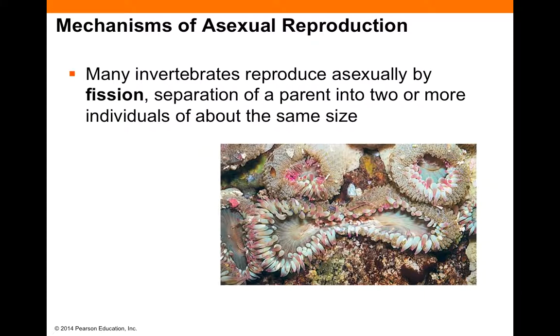Another common method for invertebrates is fission. The definition of fission is the splitting or breaking up into parts. You learn the term when learning about how prokaryotes divide, by binary fission. Here we have a sea anemone in the process of splitting itself into two, and again, each new anemone will be genetically identical to the original parent.